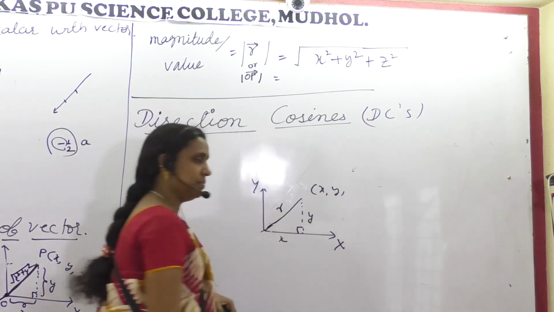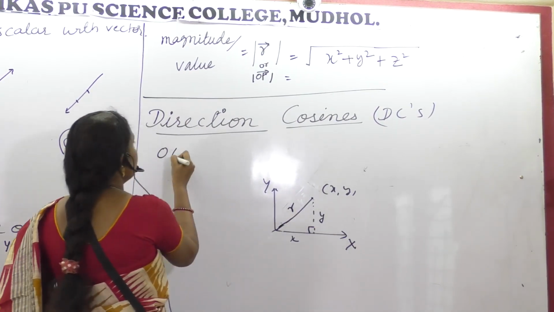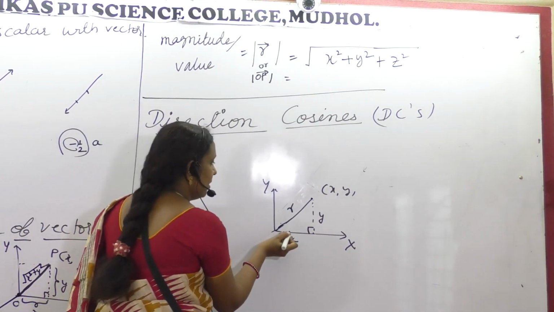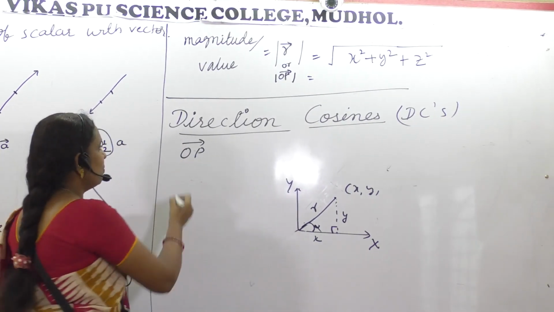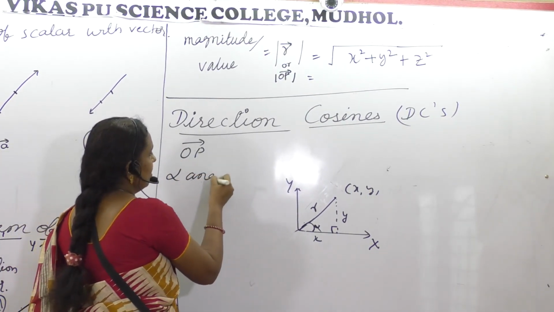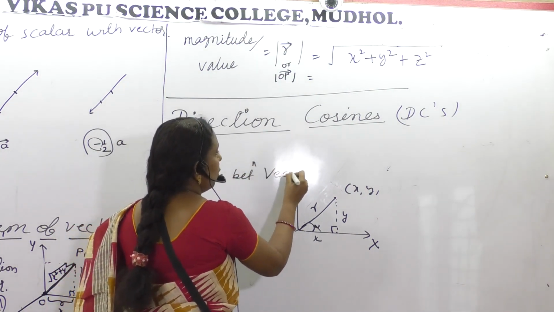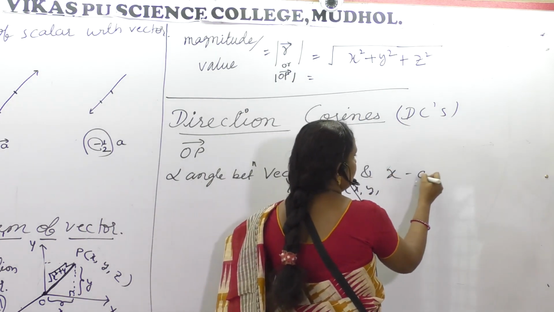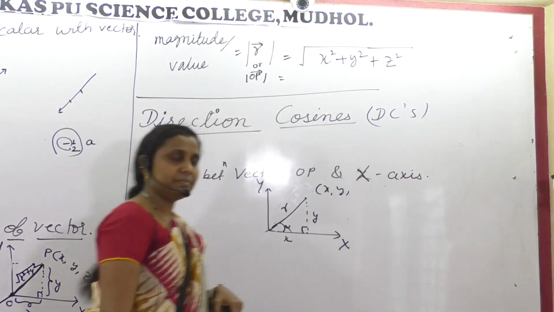Length is r. If OP is a vector, position vector, and the angle made over here is alpha, alpha is the angle between vector OP and the x-axis. Like this it should be.